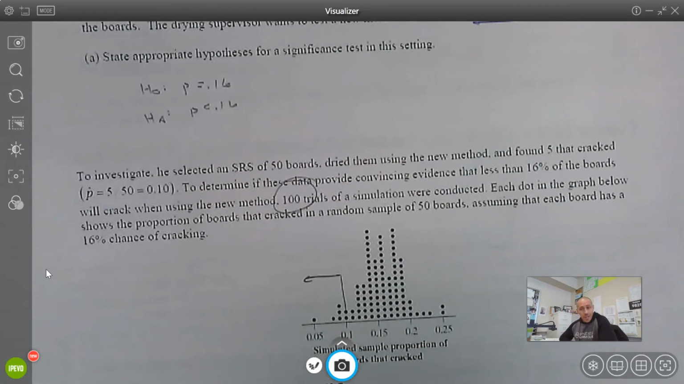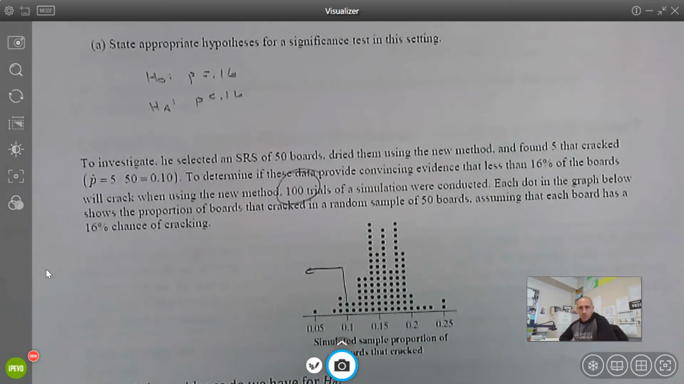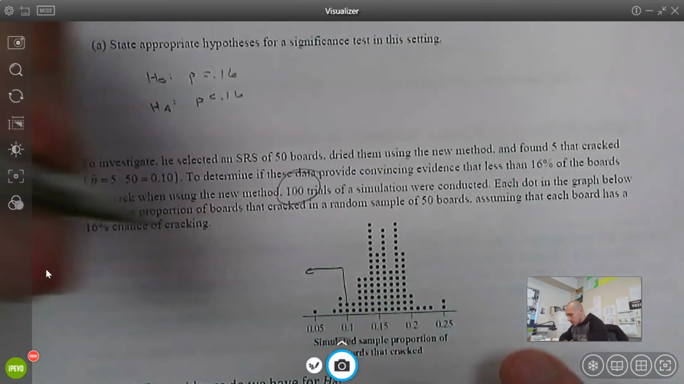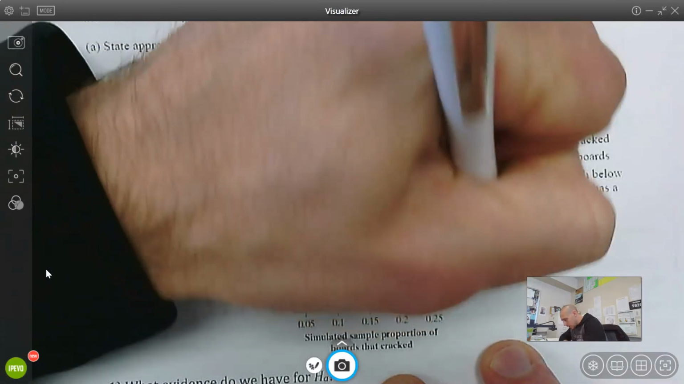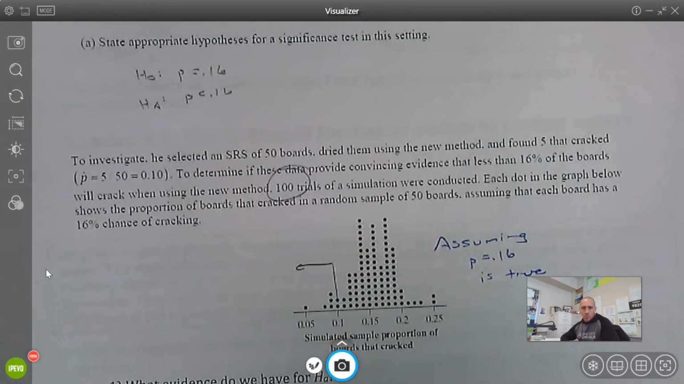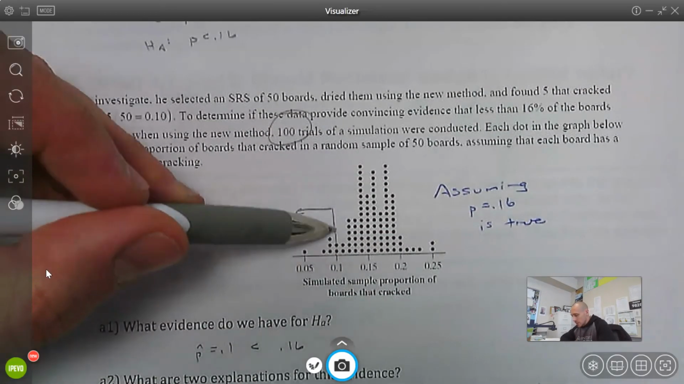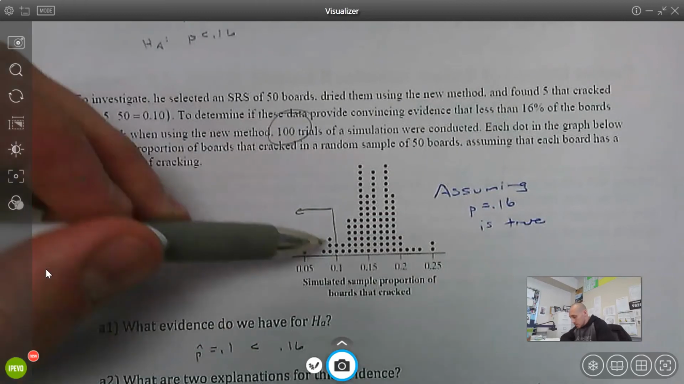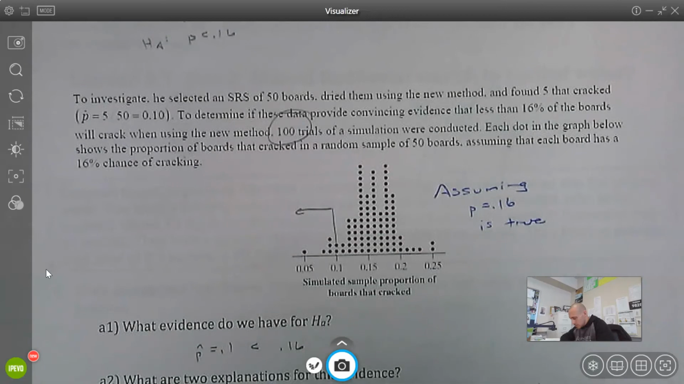Now, you're going to have to come up with a p-value here. They did a simulated sampling distribution. So they simulated 100 random samples, 50 trials. This is all based on the fact we are assuming p equals 0.16 is true. So this is centered at pretty much 0.16. So we want to know by chance how likely it is that we get 10% or fewer. So if I start counting up these dots, 1, 2, 3, 4, 5, 6, 7, 7 out of the 100.